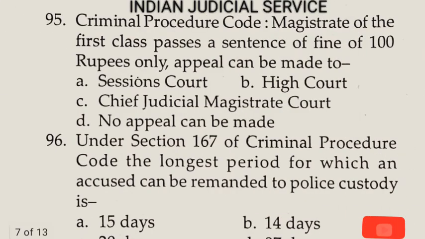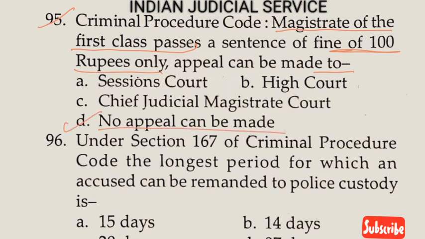Now question number 95. Criminal Procedure Code: the magistrate of the first class passes a sentence of fine of 100 rupees only. The appeal can be made? If a first class magistrate passes a sentence of fine of 100 rupees, there is no provision of appeal. So the answer is option D, no appeal can be made, under Section 376 of CrPC.